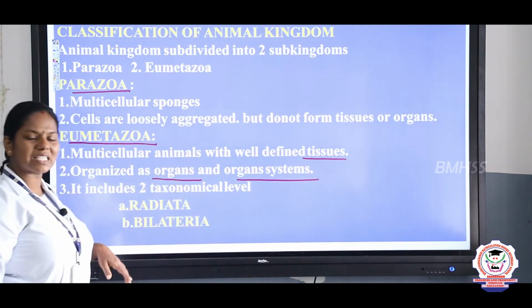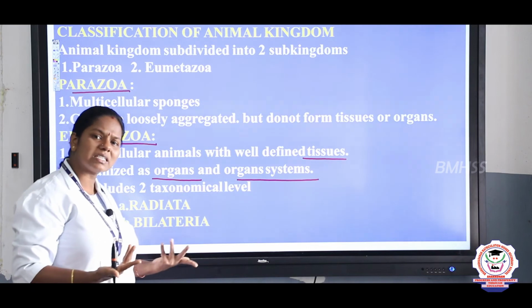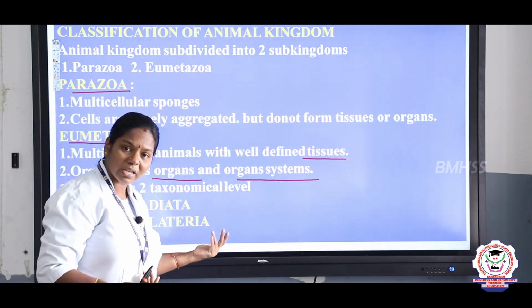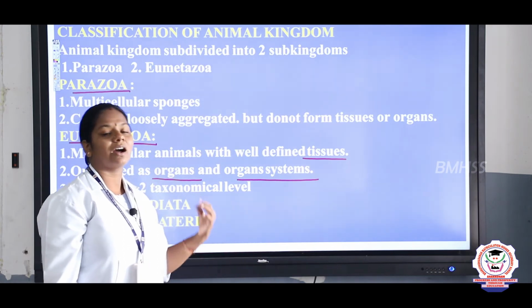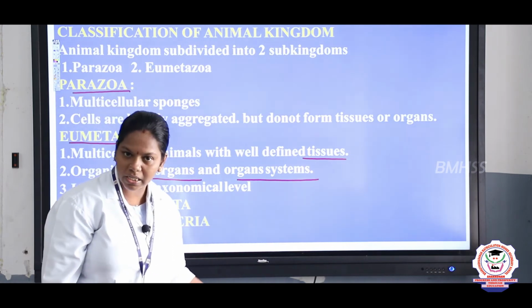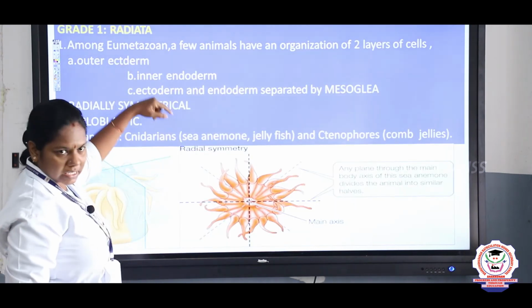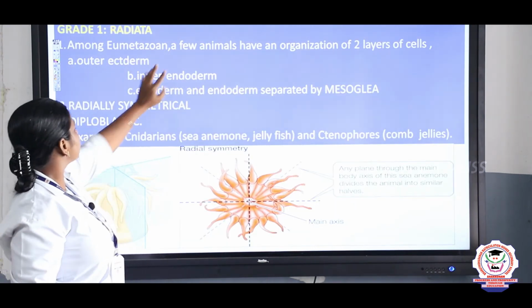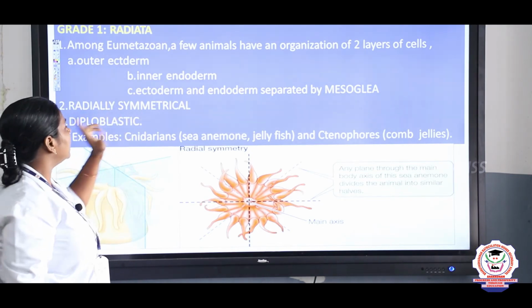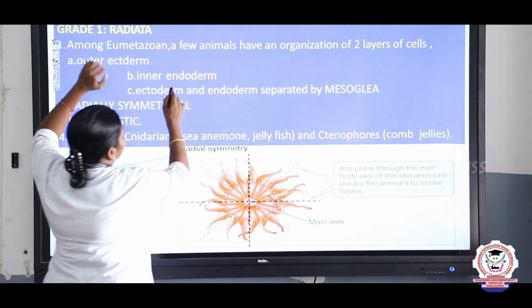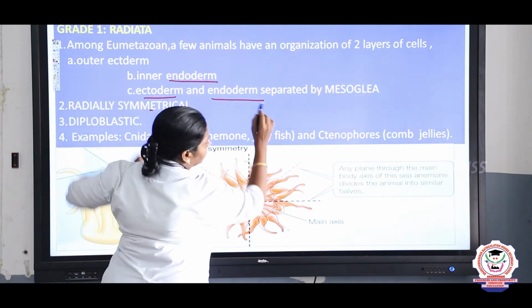Again this Eumetazoa is classified into two types: radiata and bilateral. What is radiata, children? The organisms which possess radial symmetry come under the radiata, and organisms which possess bilateral symmetry come under the bilateral. So radiata, right? The organisms which possess radial symmetry. For example, they have only two layers: the inner endoderm and the ectoderm, and the ectoderm and endoderm are separated by mesoglea.